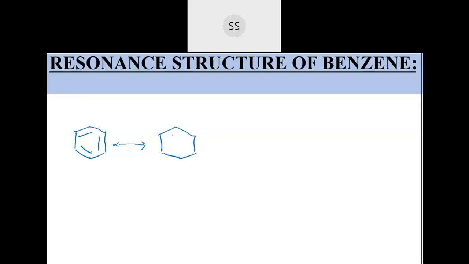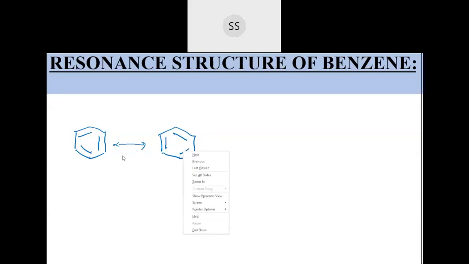I am placing that over here. I have shifted that position, just shifted that over here, this way. So I've just shifted them and written it like this. So this is one more way of drawing the structure. But later they got to know that it is neither exactly the first one nor exactly the second one. It's the combination of both.